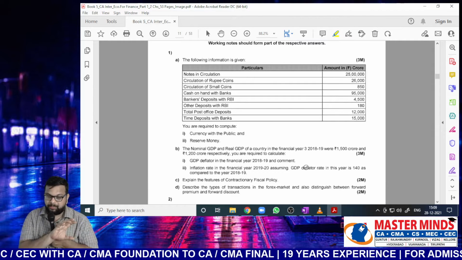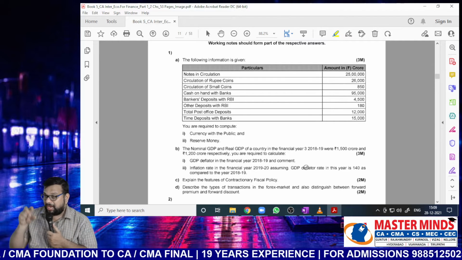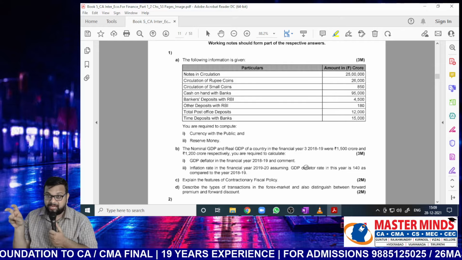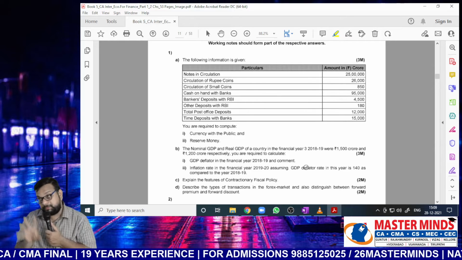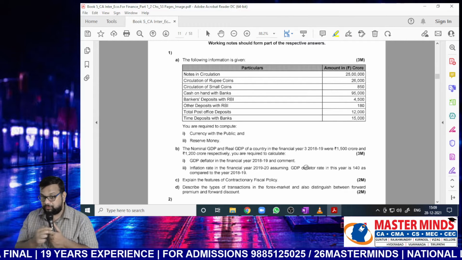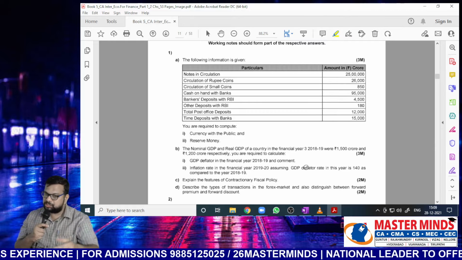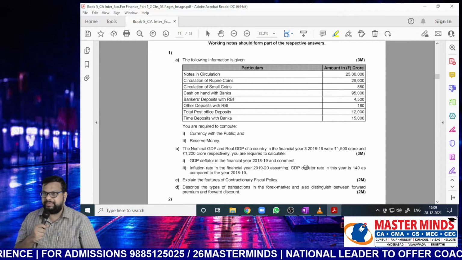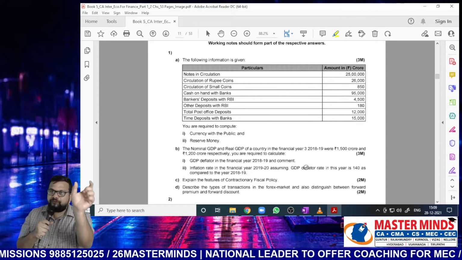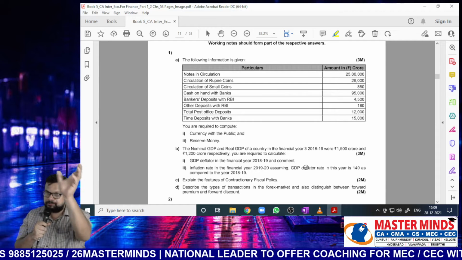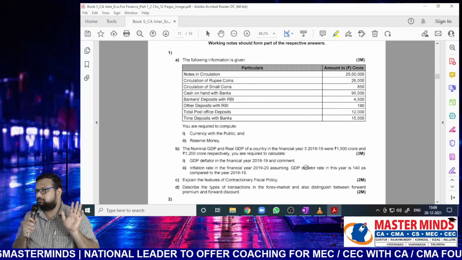So questions will be asked in a specific and precise manner. And if you are writing that answer in a precise manner, then only you will get marks. If you are giving some vague answer, don't expect to get marks in this paper. For example, 1A, all the data is given. He is asking us to find out currency with public and reserve money. There is a formula for reserve money. Just write down that formula and substitute the values. There is a formula for currency with public. Just write down the formula and substitute the values. That's it. He is expecting only that much from you people.